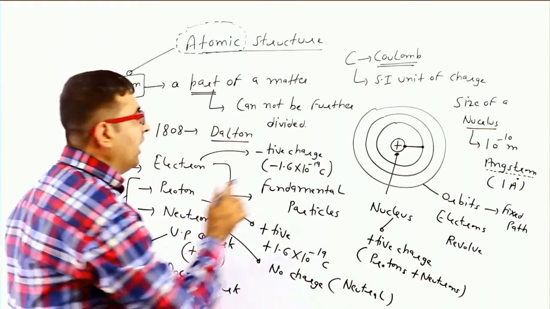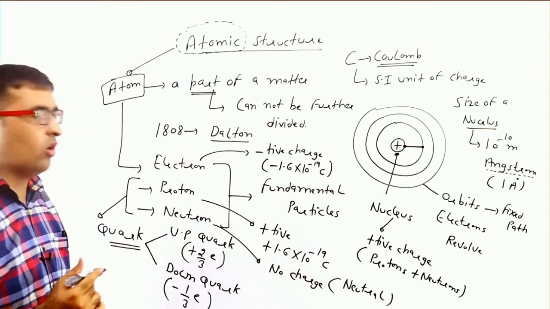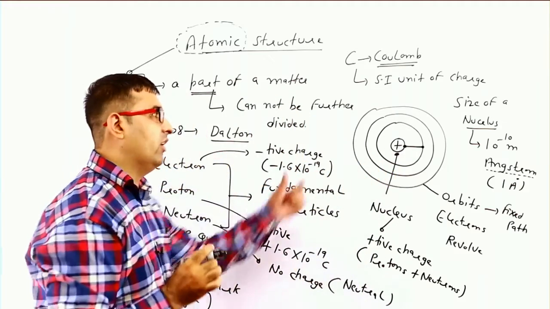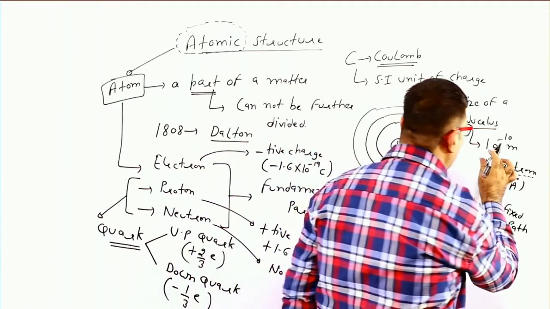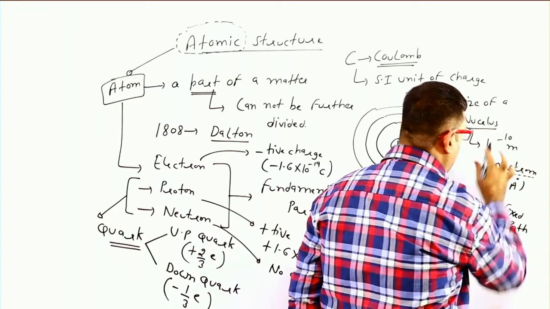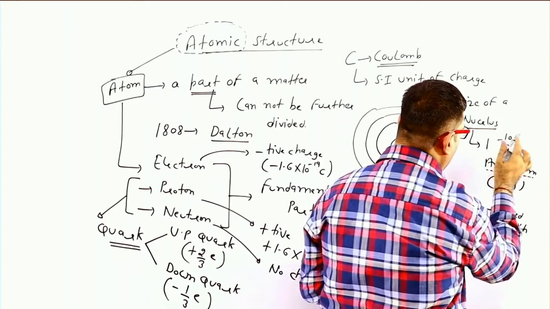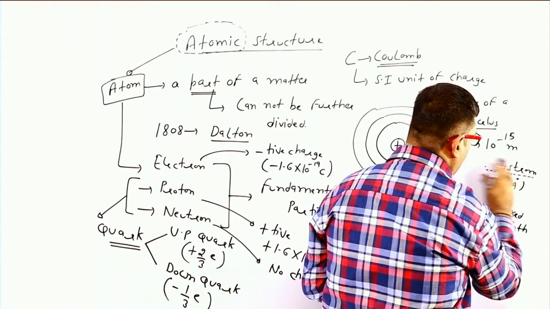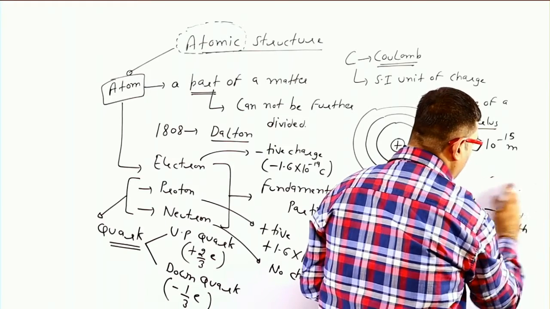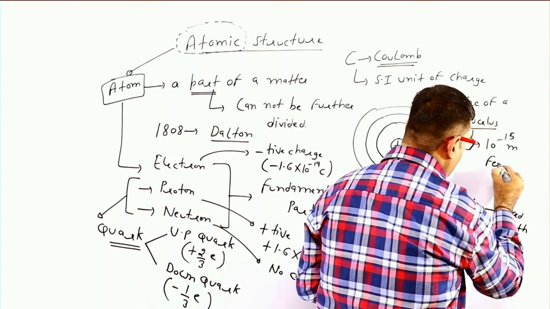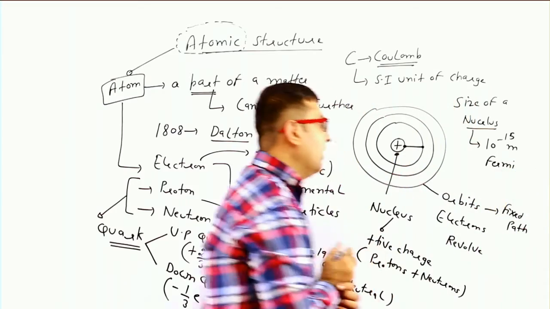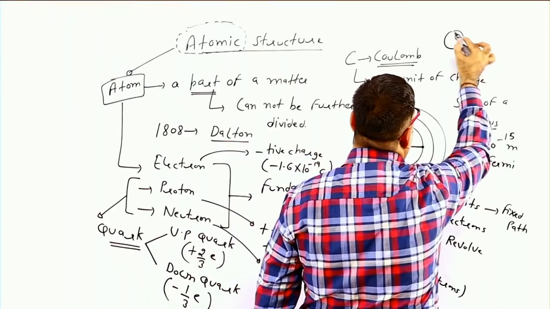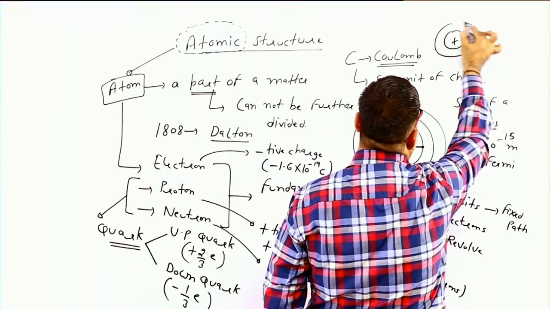Now, what is the size of the nucleus? We can say it is about 10 raised to power minus 15 meter, and this is known as Fermi. But if we take a nucleus, and this is our atom in first orbit.